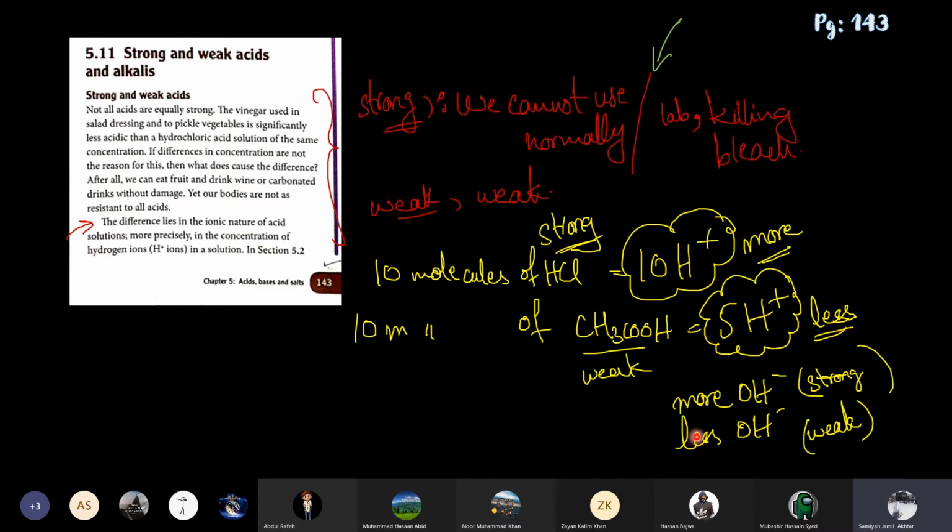Same with alkalis. If it is a strong alkali, then it will completely ionize. All of them will give OH negative, so OH negative will be more. And if it is a weak alkali, then it will ionize partially, so it will give a lower concentration of OH negative. More OH ions, strong alkali; more H positive, strong acid; less H positive, weak acid. Now you know why one gives more and the other gives less.